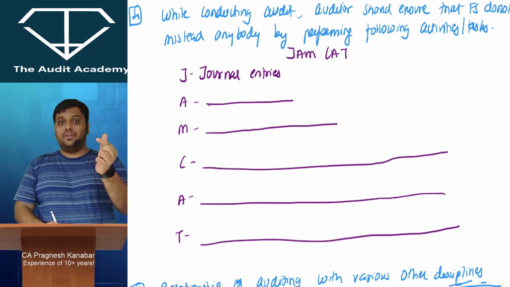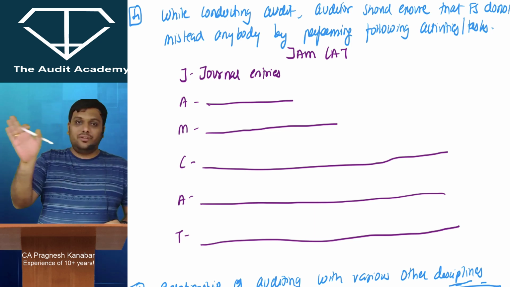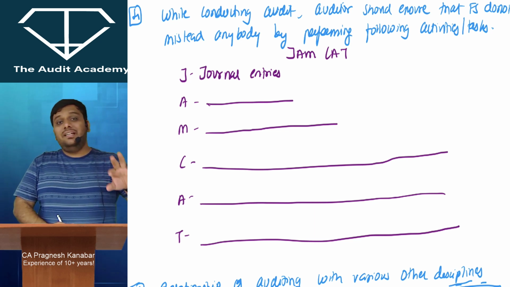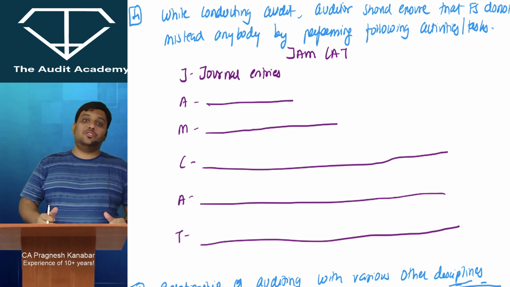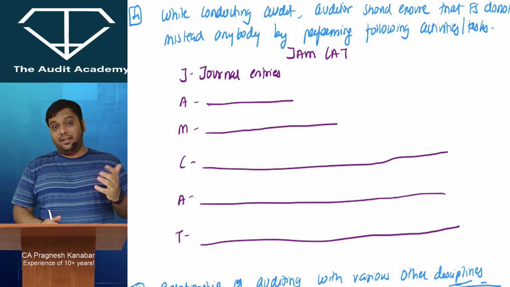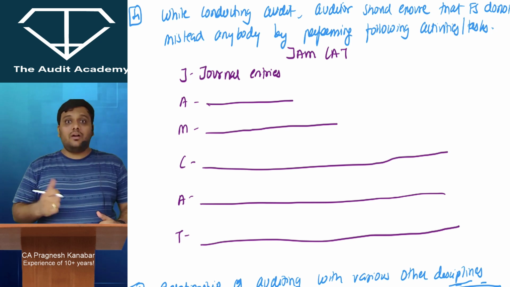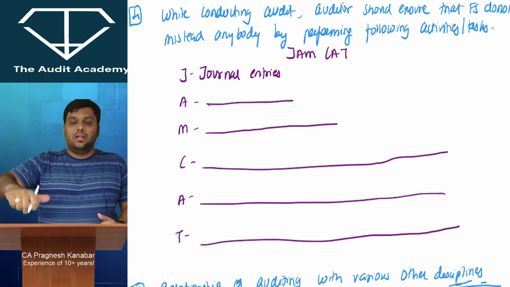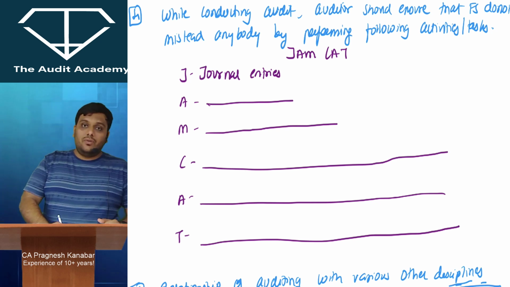Then obviously, when I am presenting my financial statements, the information has to be very clear. The revenue which I have received from admissions, obviously it will be shown in revenue from operations. But that interest on FD and stuff will come under other income. Right? So that presentation has to be very clear. Then obviously when I am preparing the financial statements, I should comply with accounting standards. So my auditor will check whether I have complied with the accounting standards or not.